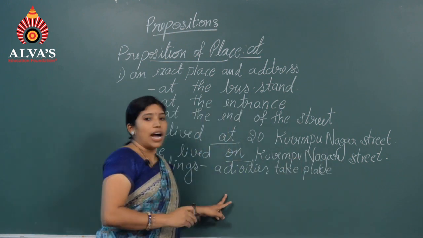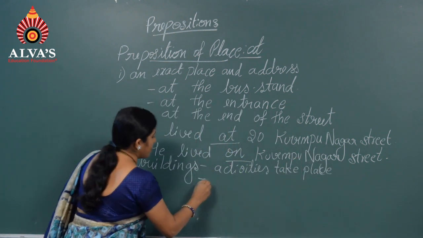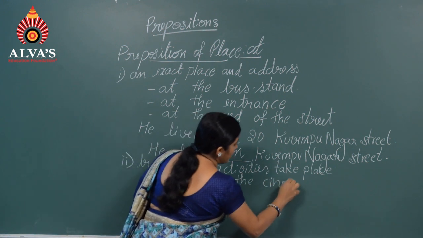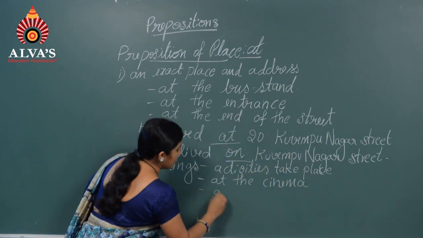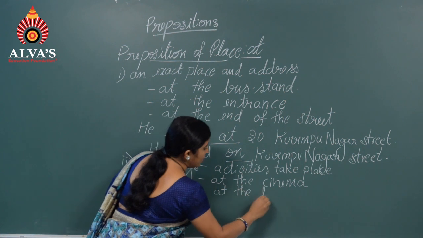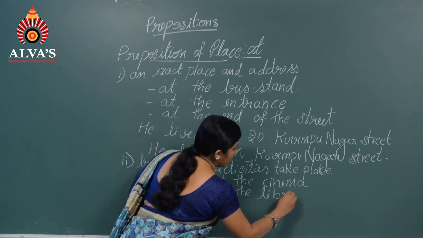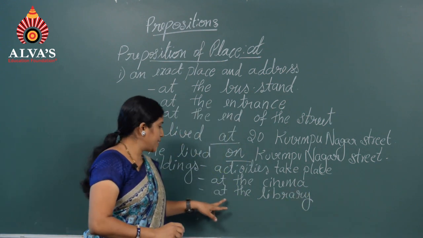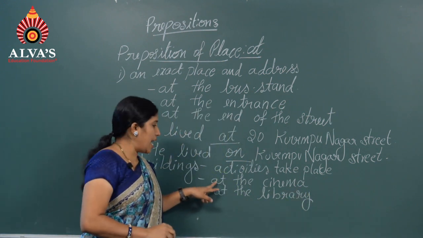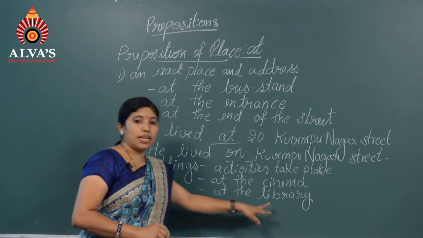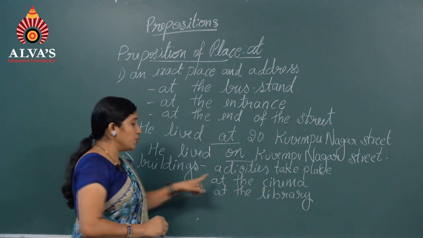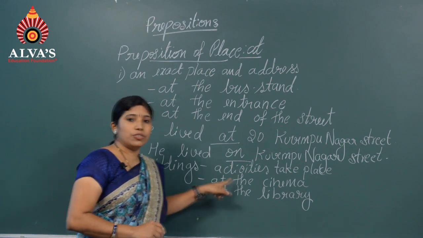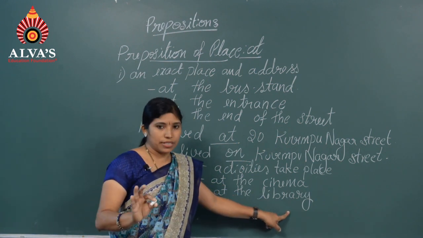For example, I am at the cinema. I am at the library. What do you mean by this? You used at: I am at the cinema, I am at the library. This means you used at to refer to the building. It is used to refer to the building, not a person.